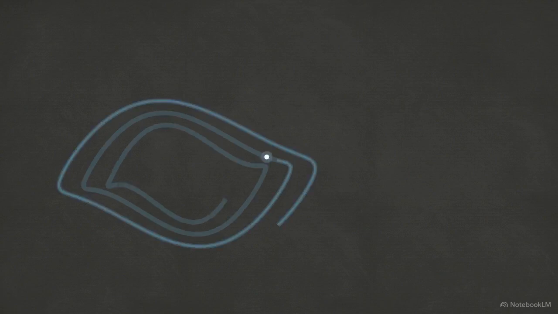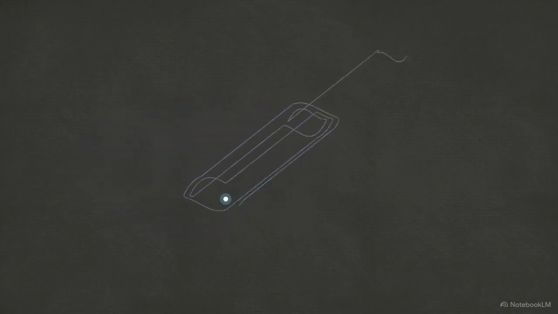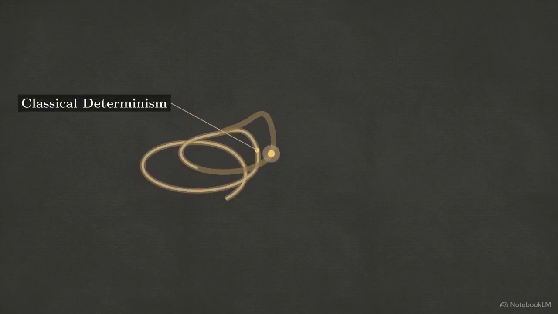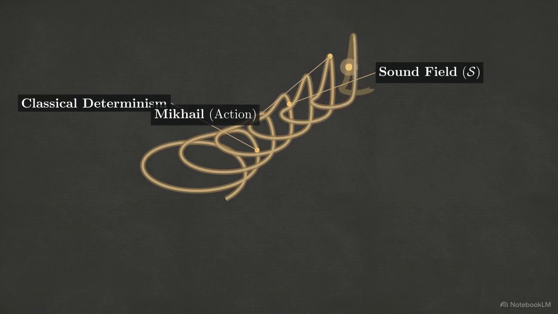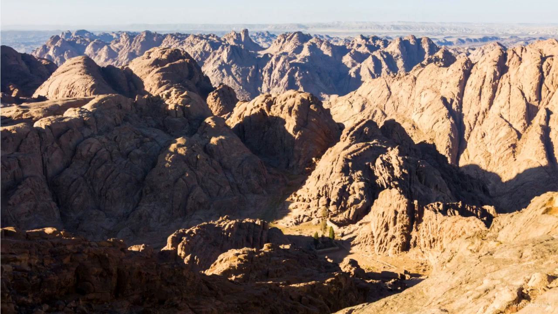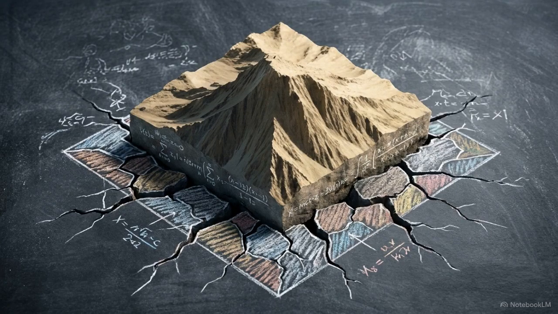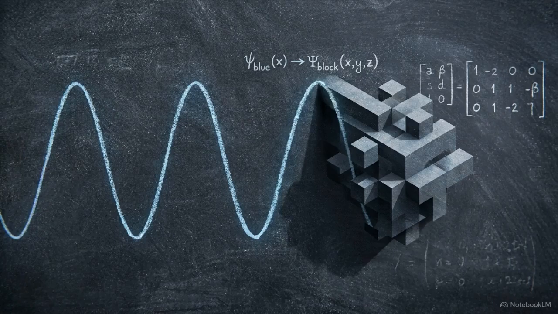This exit initiates the 10 regime. The probability wave collapses into a particle, entering the realm of discrete, space-bound classical determinism. This is the sound field, the Musa-Route. It is managed by Michael, the agent of material provision and rigid physical structure. We find the operational proof for the 10 regime in Musa's sequence on the mountain. The text describes 30 nights, followed by an additional 10. Those final 10 nights mark the spatial completion of the cycle. They represent the moment the feedback loop tightens, and the abstract law becomes heavy, physical reality.